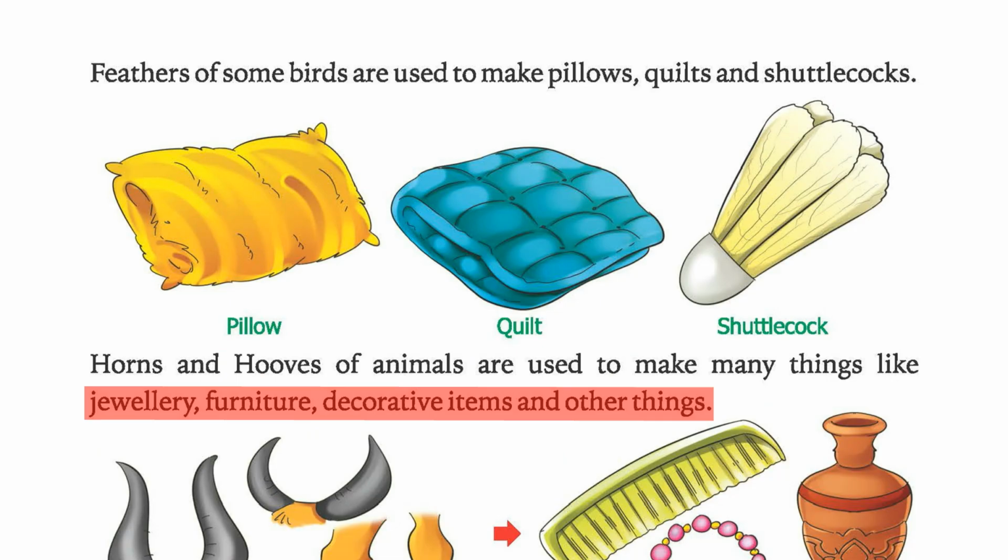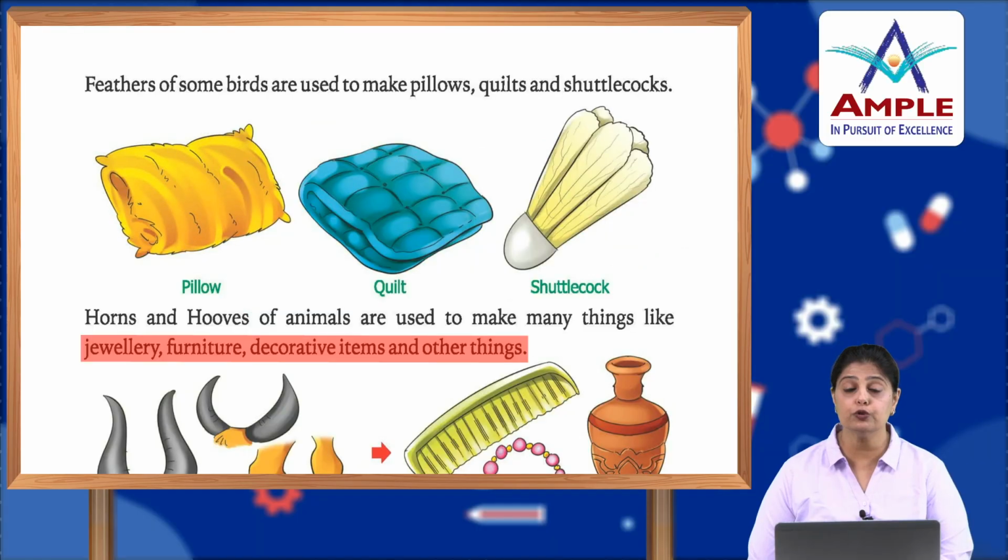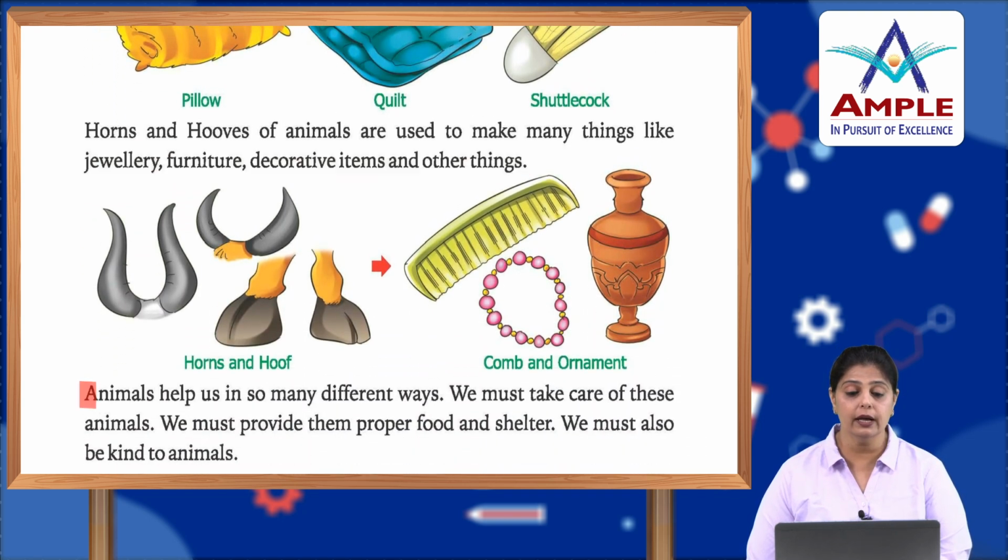Now, there are different animal horns and hooves. Hooves are the feet of the animals which are used to make different items, like the combs and the ornaments. But children, it is not safe to hunt the animals for that. It is only used after they are dead. Animals help us in so many different ways.